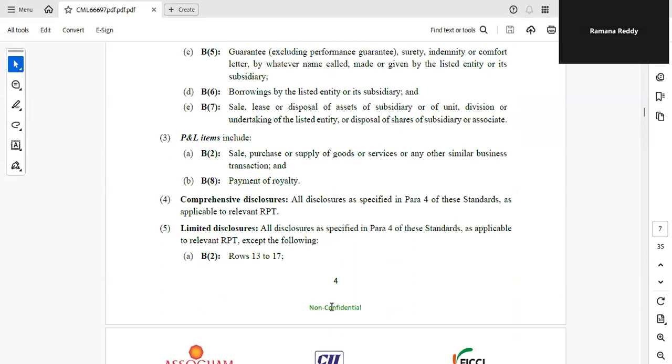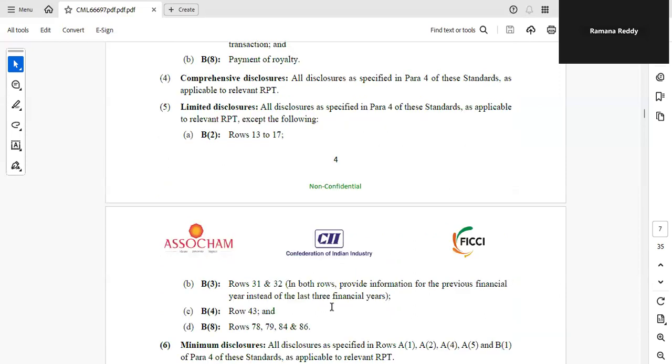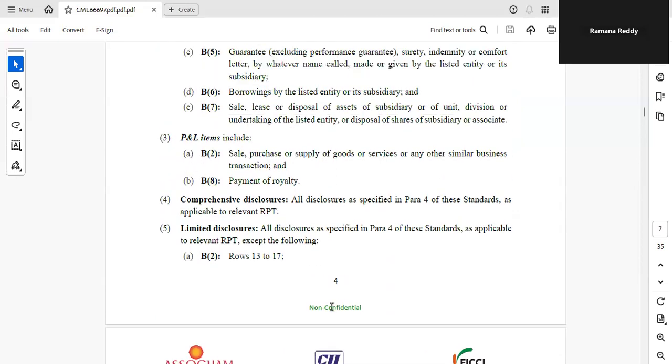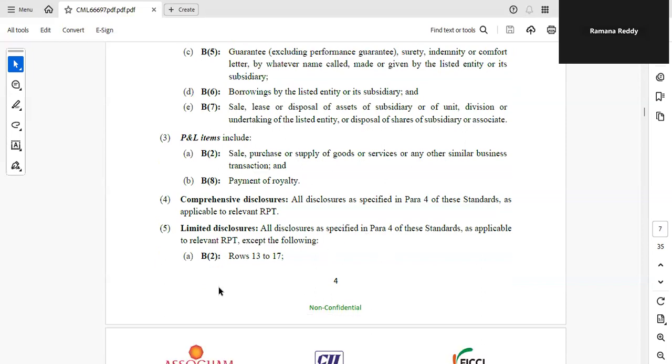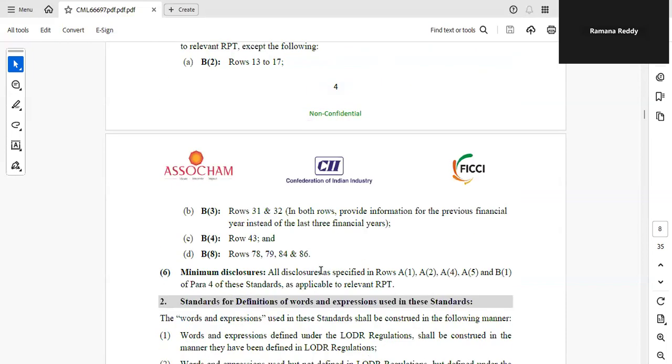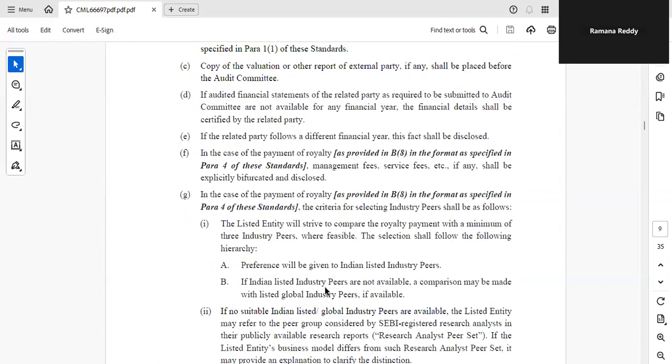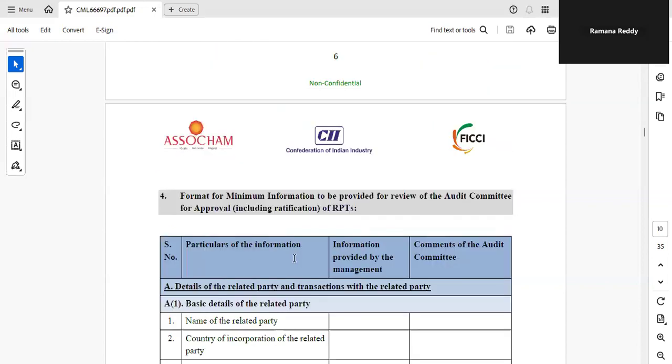And again, you try to understand comprehensive disclosure, limited disclosure, and minimum disclosure. Comprehensive disclosure: all disclosures as specified in para 4. Next, we are going to para 4. There, certain disclosures are given. Those are all covered under comprehensive disclosure, as applicable to the relevant RPT. Limited disclosures: all disclosures specified in para 4 applicable to the RPT, except the following: B2, B3, B4, A. This is what we are going to discuss here.